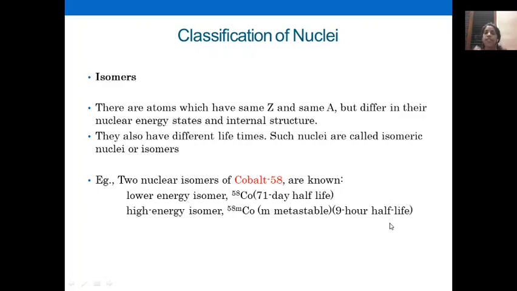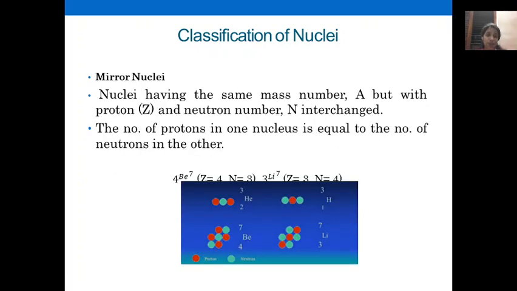If 100 of something is there, the time required to become 50. That time is known as half-life. So for the lower energy isomer, half-life is 71 days, and for the higher energy isomer of cobalt, it is 9 hours.